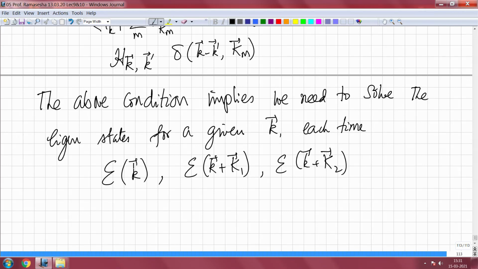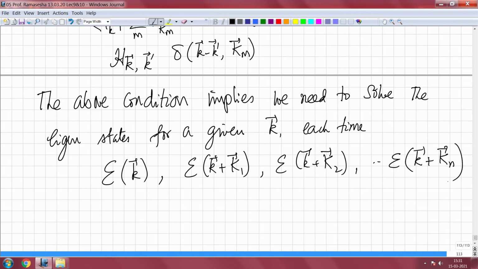So, if you use n reciprocal lattice vectors in the basis, then you will have all the way to e to the power i k plus kn.